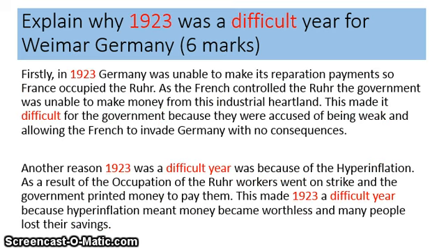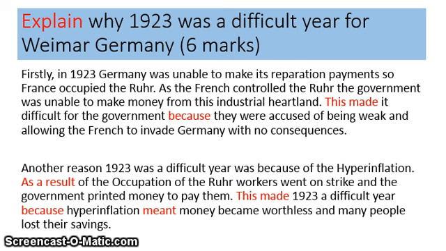You can see here, again in red, that this is clearly a good answer because they're linking back to the question. They're using words in their answer that are used in the question. 1923, difficult year, so it's much more likely to be relevant. The key term in the question is to explain, and you can see in the answer, once again on this slide highlighted in red, that connectives are used to give that explanation.